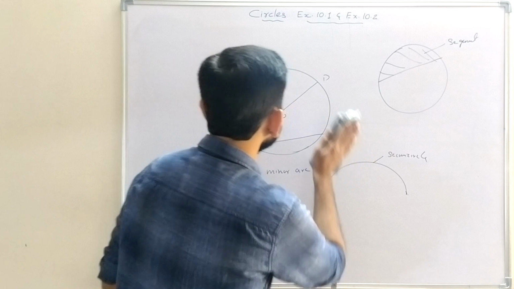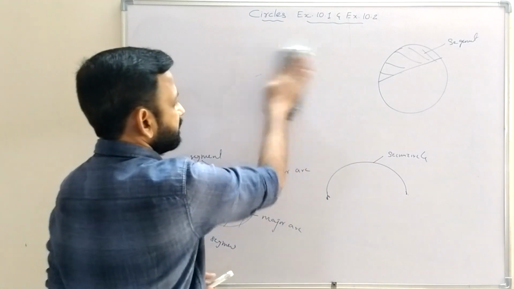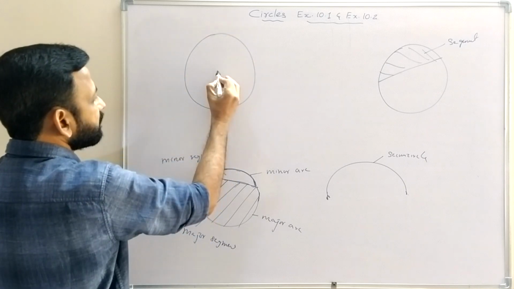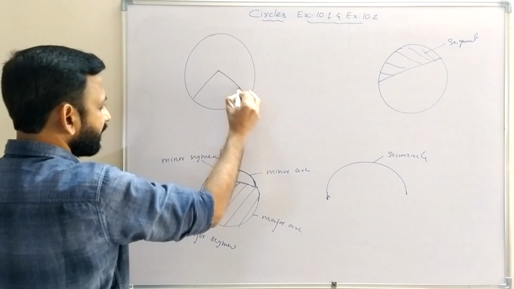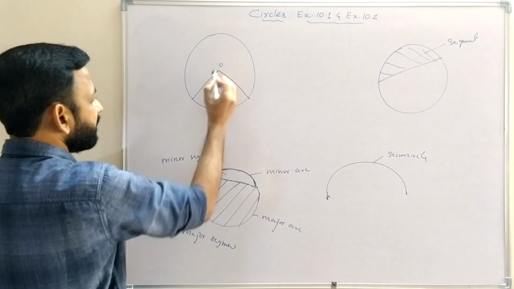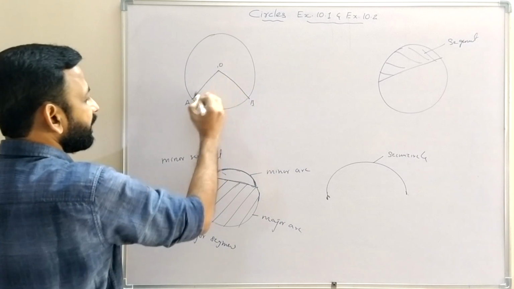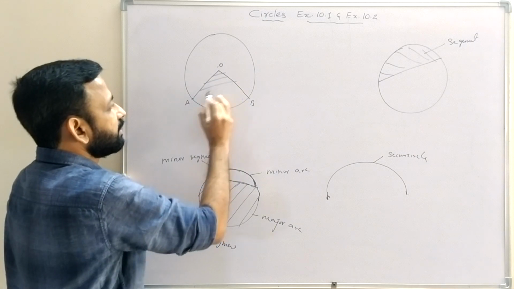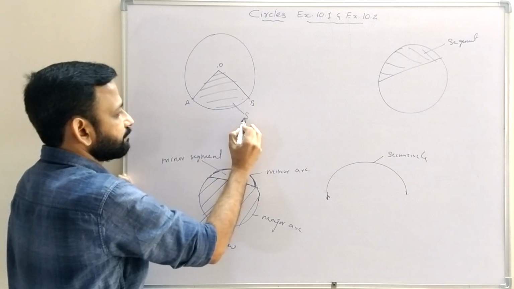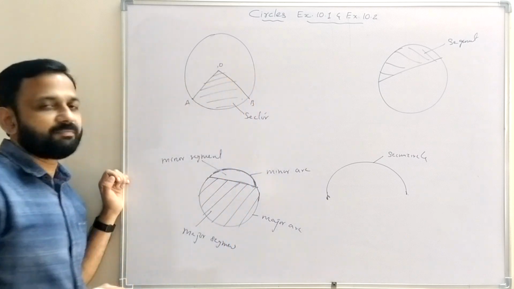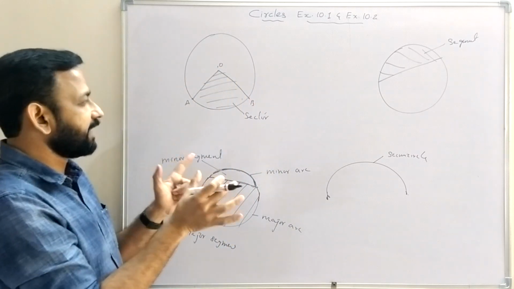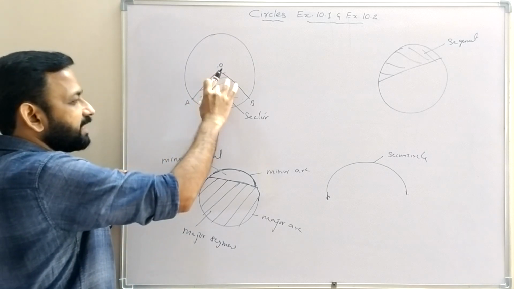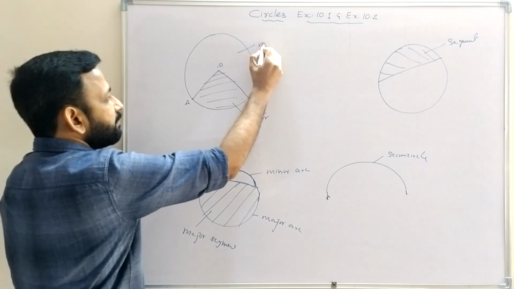Then we have another term, that is, sector of the circle. The region bounded by 2 radii, OA and OB are the radii, and an arc of the circle is called a sector of the circle. The region bounded by 2 radii and an arc of the circle is a sector, and this sector is called the minor sector, and this sector is called the major sector.